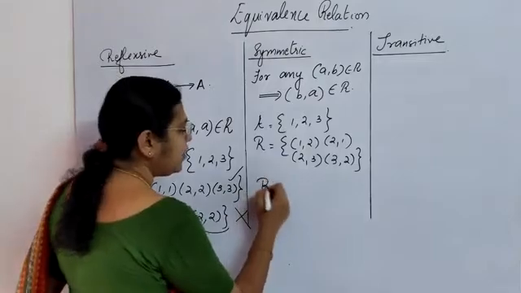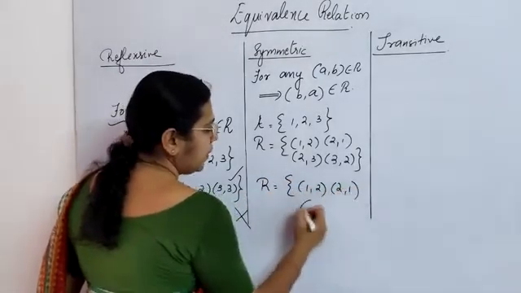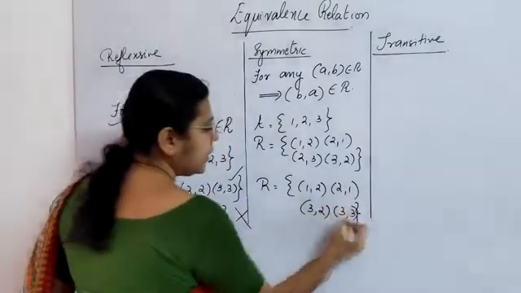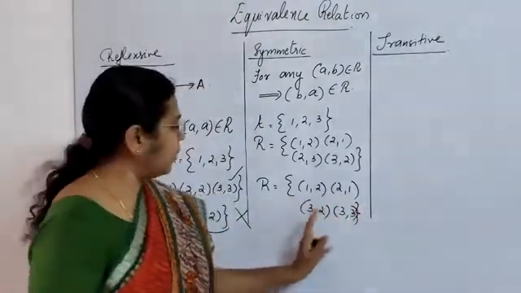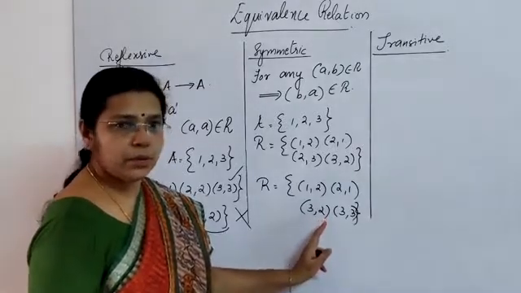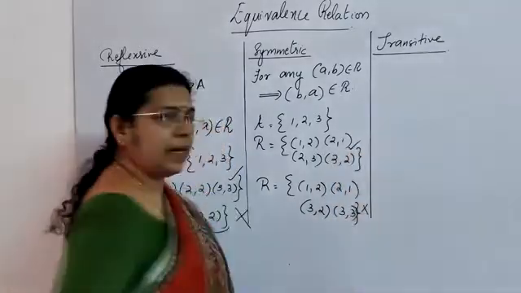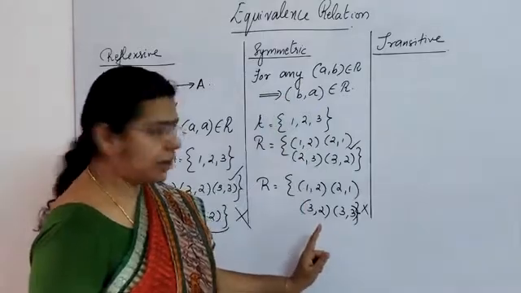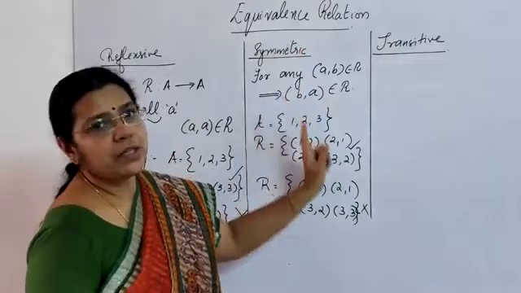Suppose I have a relation R given by 1, 2, 2, 1, 3, 2 and 3, 3. Right? Suppose this is the relation. Now here 1, 2, 2, 1 is there. But here 3, 2. Do you have a 2, 3? No. So in this case, this is not a symmetric relation. This is not an example for symmetry. But here this is a relation that is symmetric.